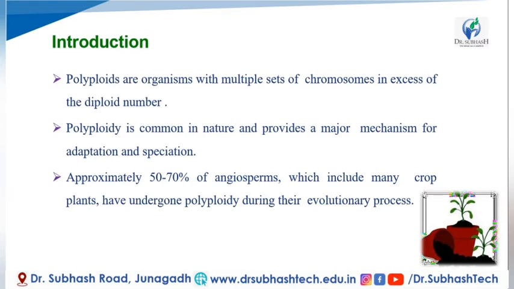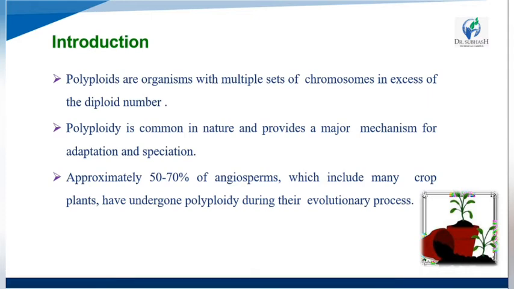Okay, so what is polyploid? Polyploids are organisms with multiple sets of chromosomes in excess of the diploid number.